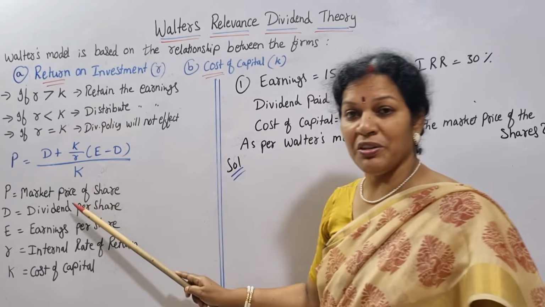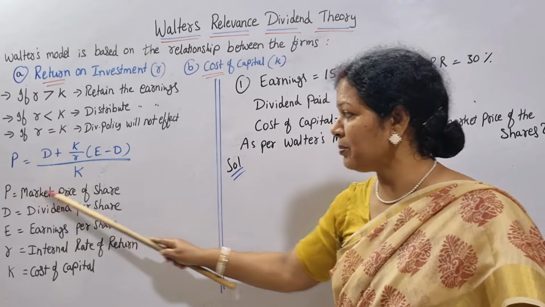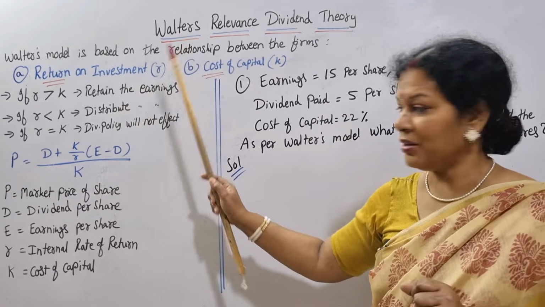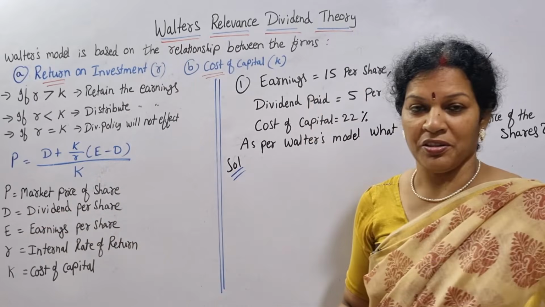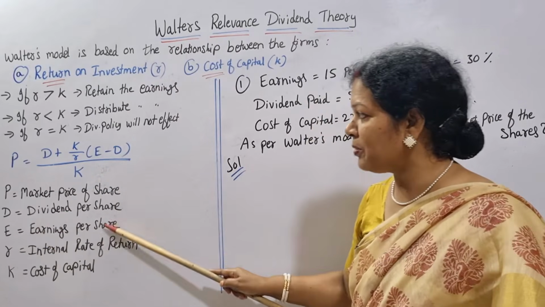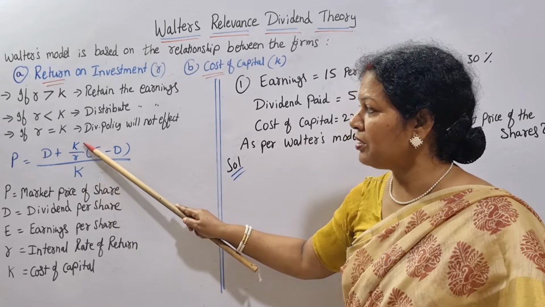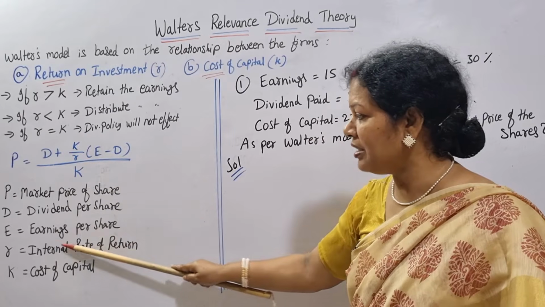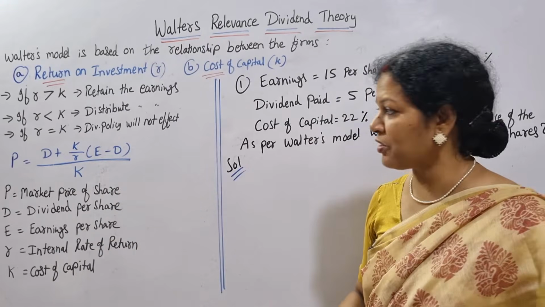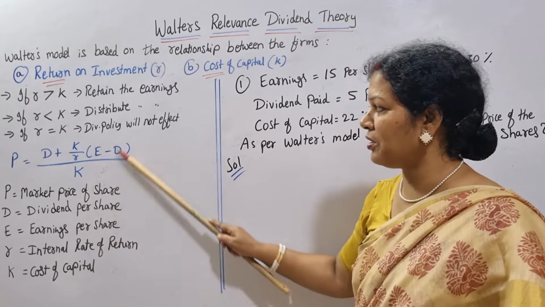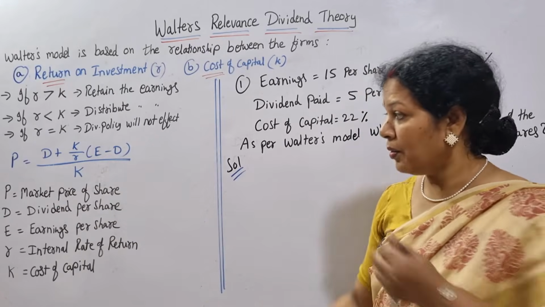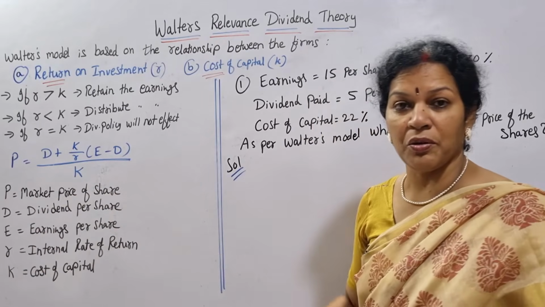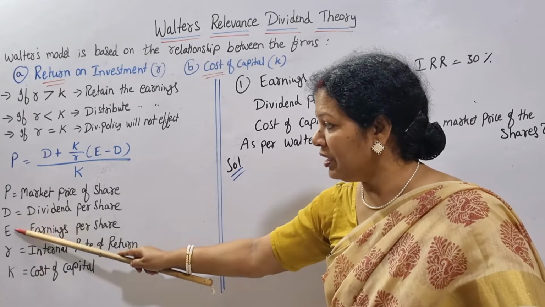Now, if you see the abbreviations, what is the meaning? First one, P. P means market price of shares. Market price we are going to calculate as per this method. D is dividend per share. E is earnings per share. K means cost of capital. R is internal rate of return, how much return we are expecting. And E, earnings per share. D we already know, dividend per share. We need only four things to calculate the market price of the share. What do we need? D, E, R, K.